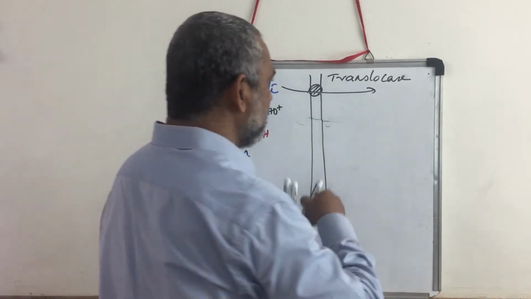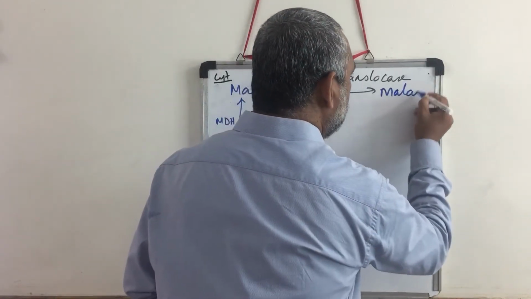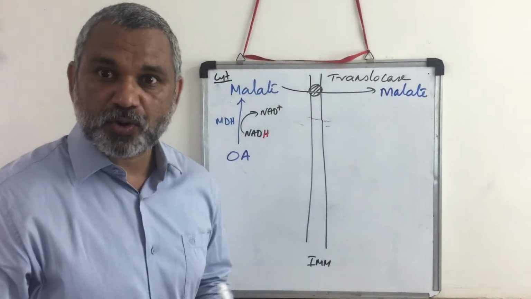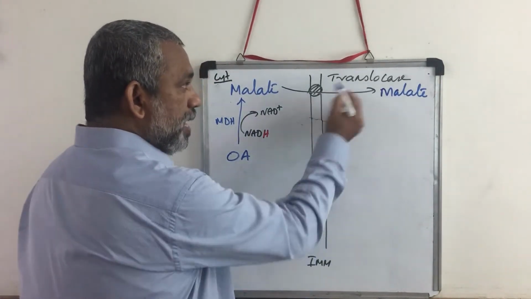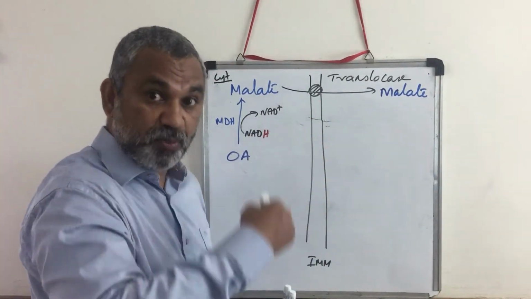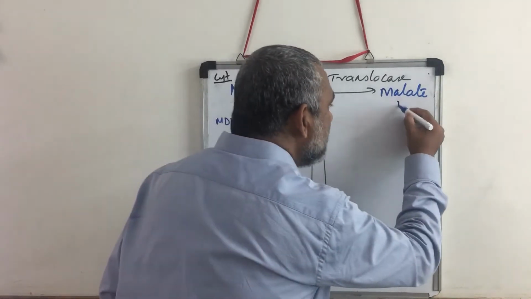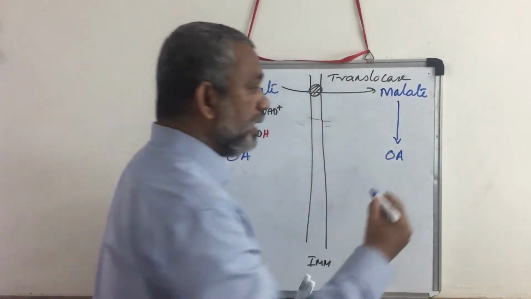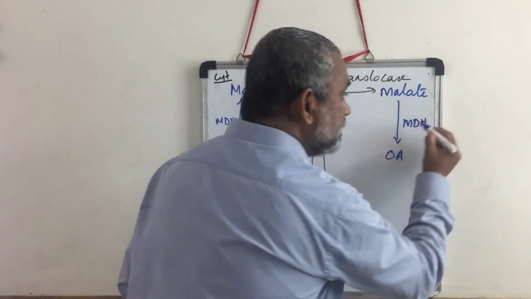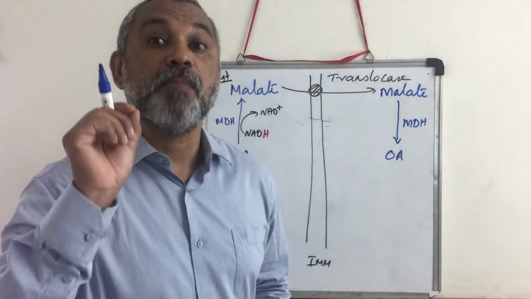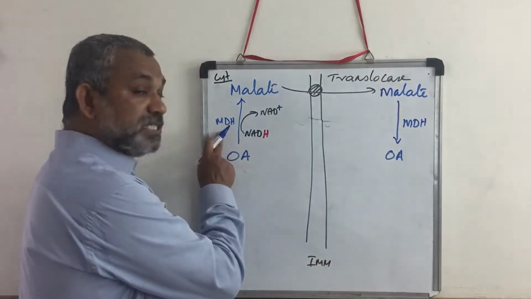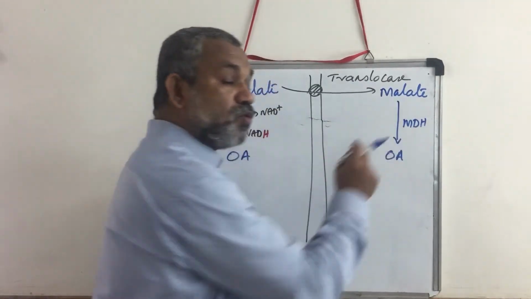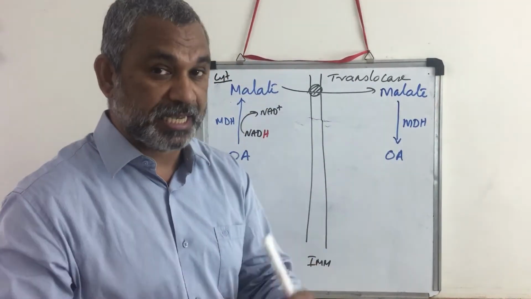So here is the malate. Okay, malate is brought in. Now by the translocase, we will see what is brought out. Now this malate will be converted to oxaloacetic acid. The enzyme is MDH, but that MDH is mitochondrial MDH. This is cytosolic MDH, and mitochondrial MDH is an isoenzyme.